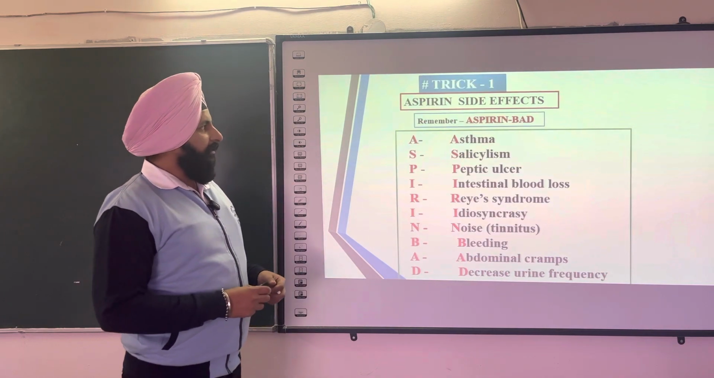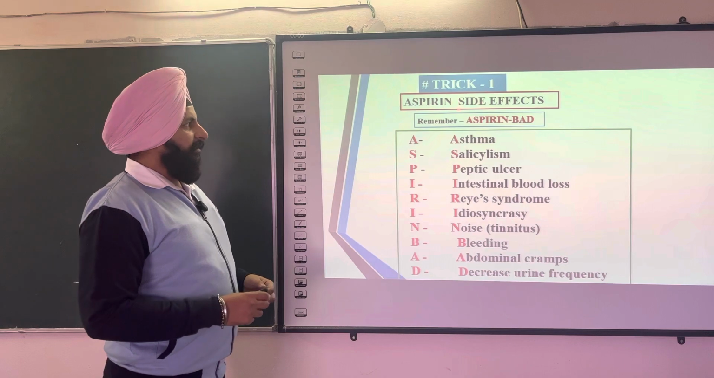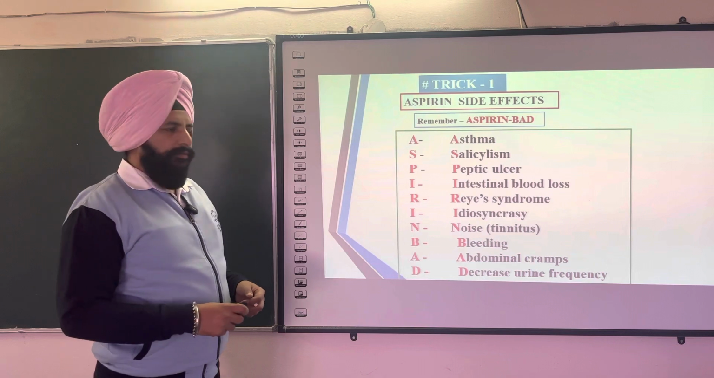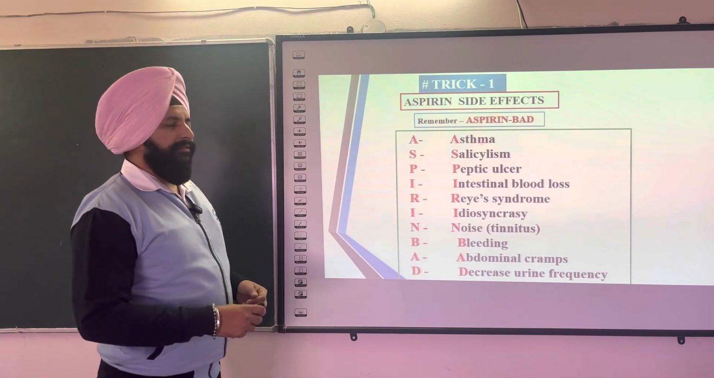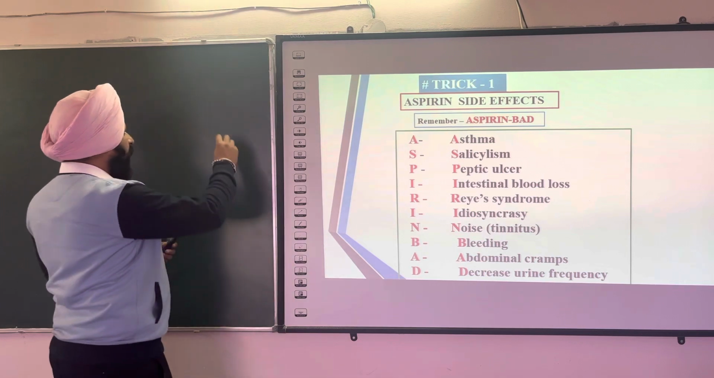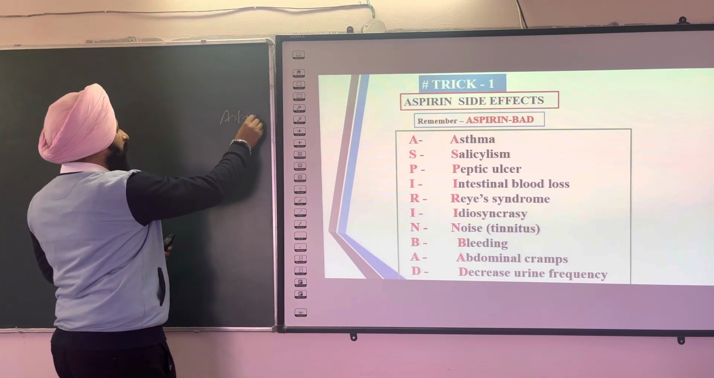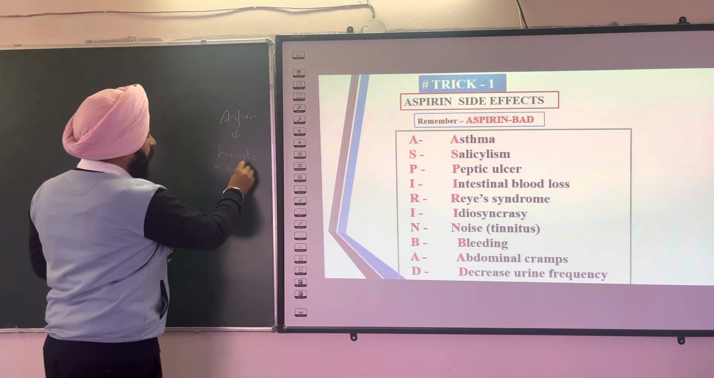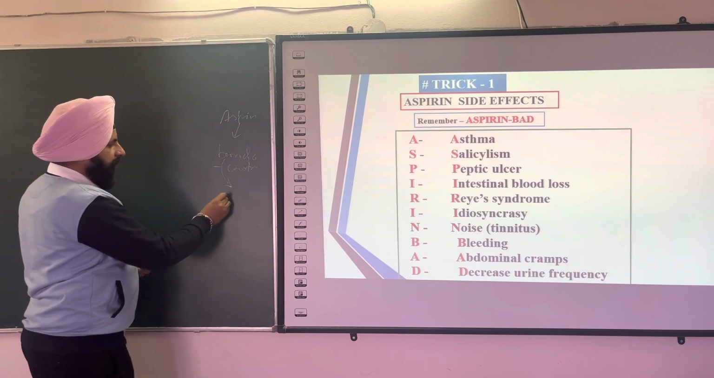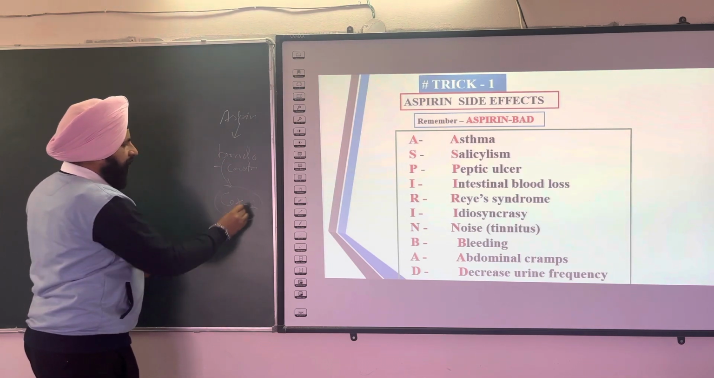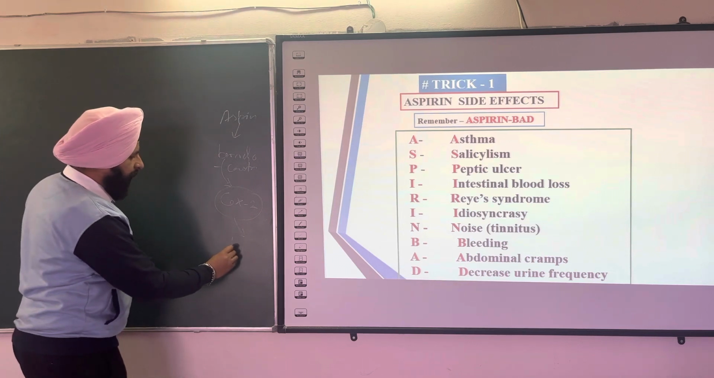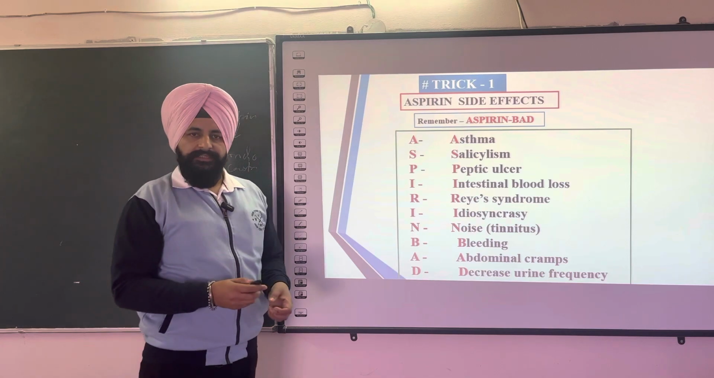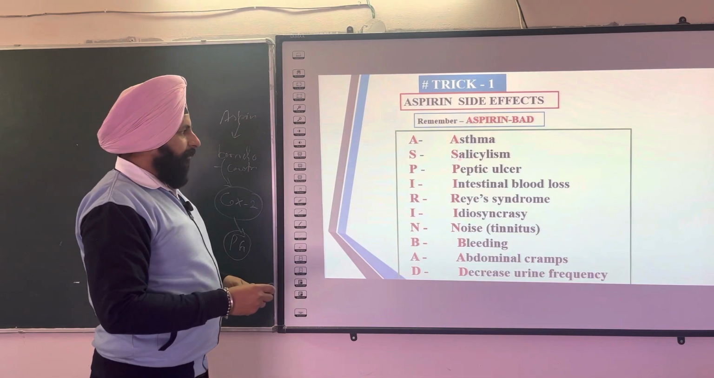The first trick in this series is the aspirin side effects. You can remember them by the name "aspirin bad." So how can you remember? Aspirin causes asthma, because you know that long-term aspirin use causes bronchoconstriction. This is related to COX-2 inhibition, where there is inhibition of the release of some prostaglandins which are bronchodilatory in nature. So that's why aspirin produces asthma.